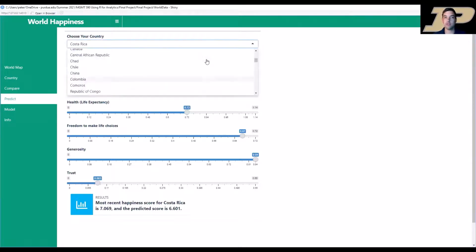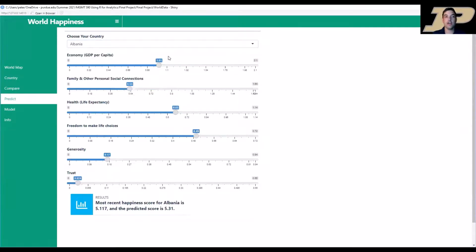You can choose any country you want, let's say Albania, and it will show you on these sliders what each of their scores in each of the different categories is. And then down at the bottom, it will give you your country's most recent score, as well as a predicted score based on a model that we developed as a team.